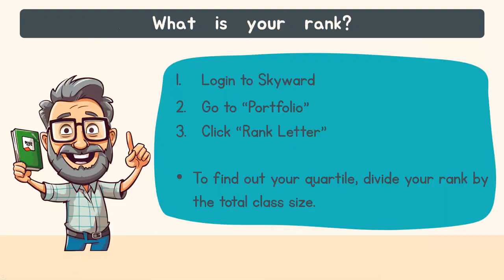So what is your rank? If you don't know what your rank is, you can log into Skyward, go to Portfolio, and then click Rank Letter. There's a download button, and then you will be able to see. At the bottom, it'll say your quartile, but if you want to know the exact percentage of the class you're in, you will divide your rank by the total class size.